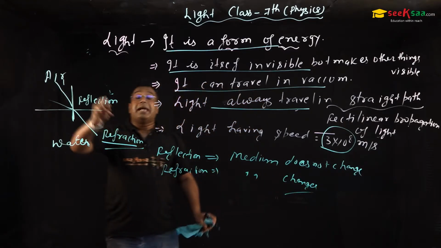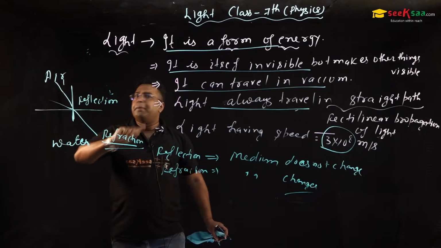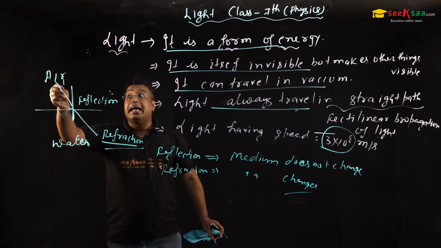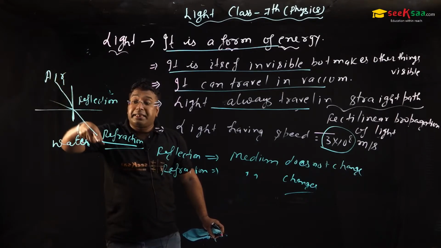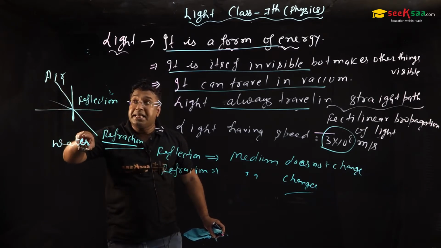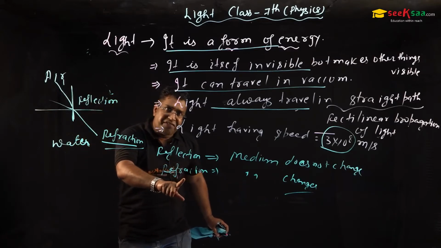Sir, if light comes in air, it gets bounced back in air. The medium doesn't change. It is called reflection. But sir, when the sun's rays or the light enters in air and goes to the water, then the medium here changes from air to water.